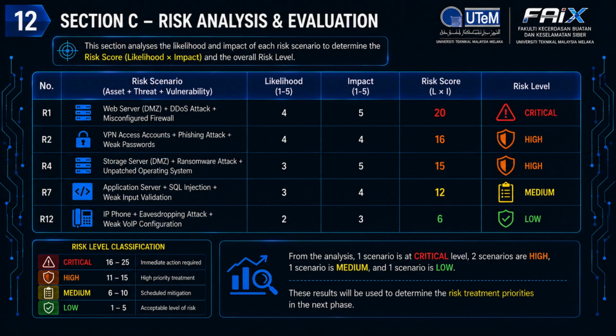Based on the analysis, the web server DDoS attack received the highest score of 20 and was classified as a critical risk. The VPN account compromise and storage server ransomware scenarios were classified as high risks with scores of 16 and 15. The application server SQL injection scenario was rated as medium risk, while the IP phone eavesdropping scenario was classified as low risk. These results help prioritize the most significant cybersecurity risks, allowing the organization to focus its resources on the risks that require immediate treatment and stronger security controls.